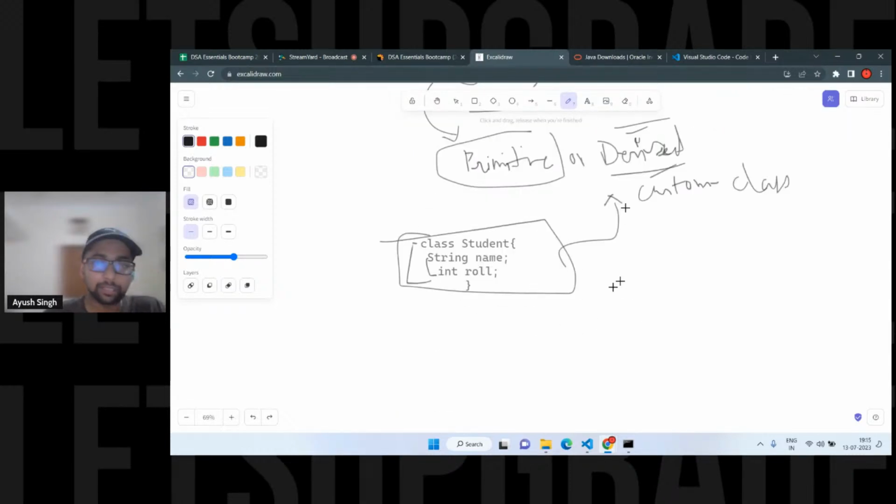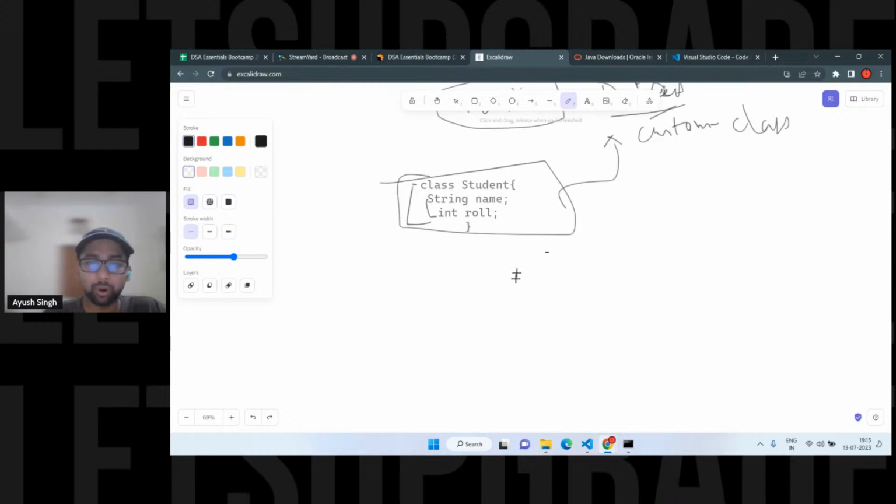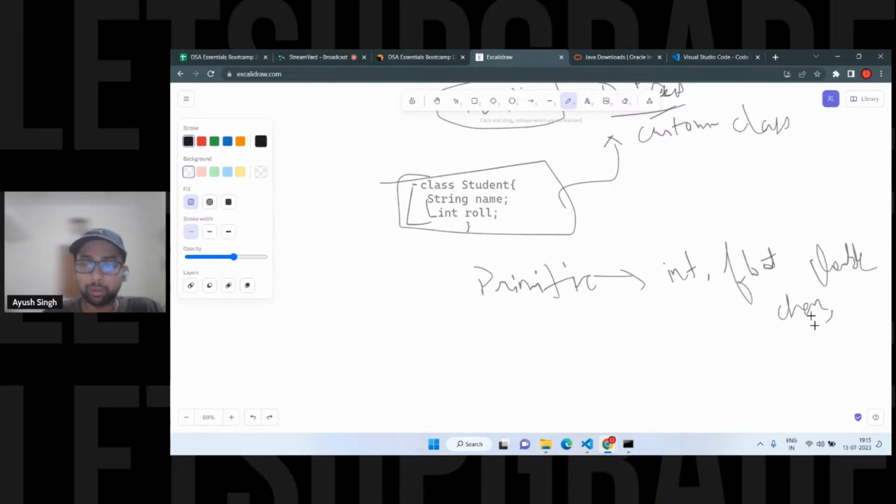So see string. Obviously some of you already gave me. Let's talk about the examples for the primitive types. You already told me about int. You have float, you have double. We have char. Char means character, single letters, A, B, C, and symbols. In derived types we have classes and arrays. The basic example is array, right?